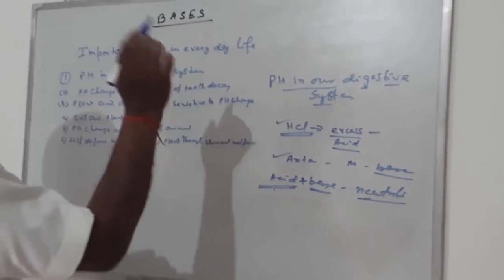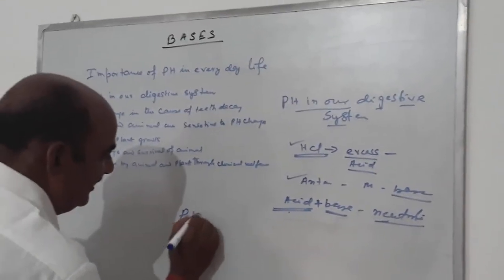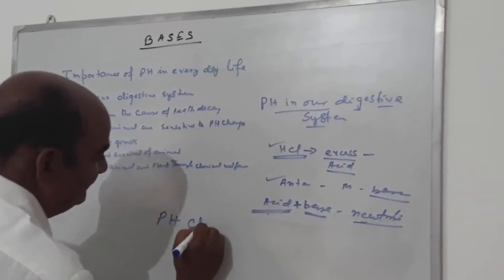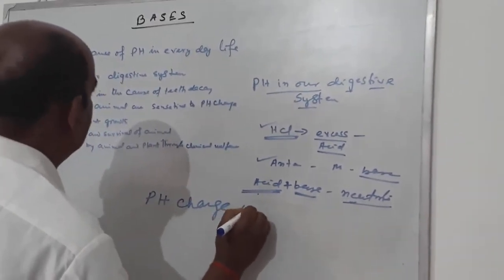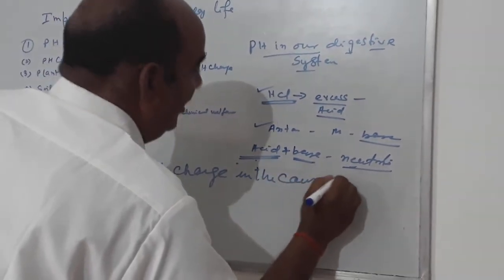Second, pH change is the cause of teeth decay.